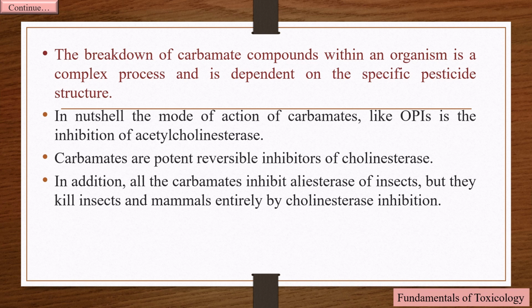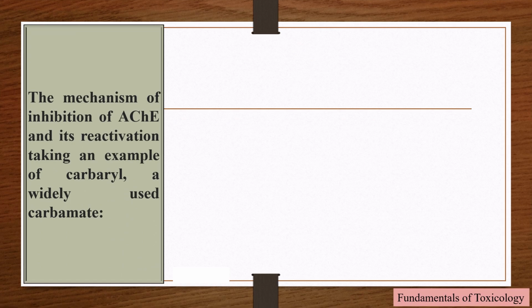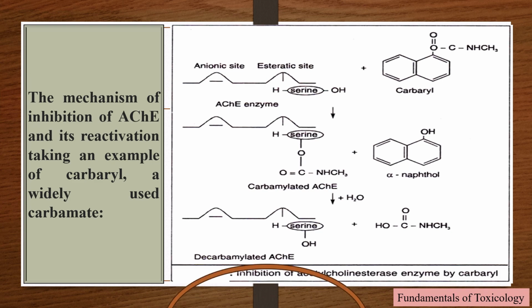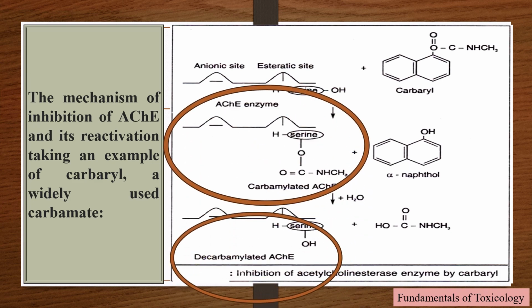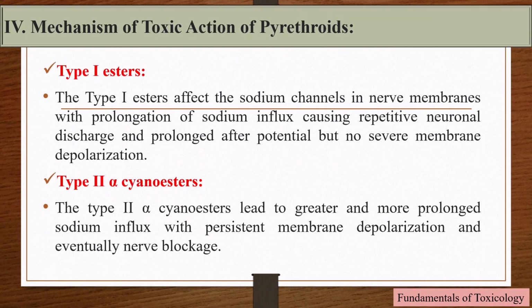The breakdown of carbamate compounds within an organism is a complex process and is dependent on the specific pesticide structure. In a nutshell, the mode of action of carbamates, like organophosphates, is the inhibition of acetylcholinesterase. Carbamates are potent reversible inhibitors of cholinesterase. In addition, all the carbamates inhibit aliesterase of insects, but they kill insects and mammals entirely by cholinesterase inhibition. The mechanism of inhibition of acetylcholinesterase and its reactivation is shown in this figure, taking an example of carbaryl, a widely used carbamate. Let's study the mechanism of toxic action of pyrethroids.